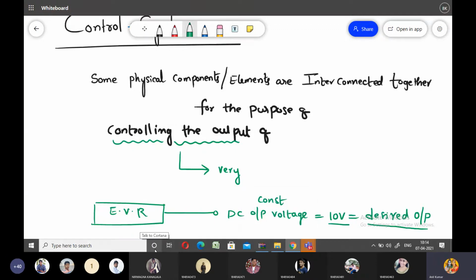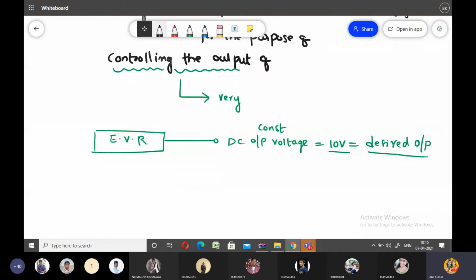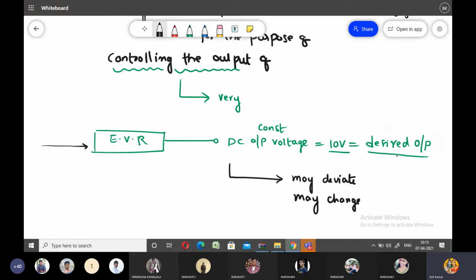Now, if you consider any external disturbances or internal disturbances within the system, this particular output may deviate or change from the desired value to any other new value.